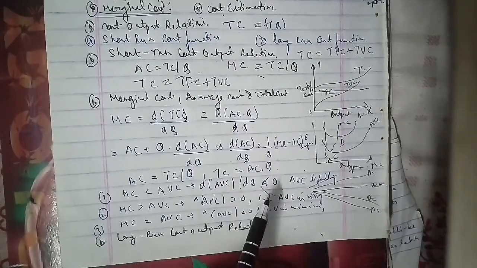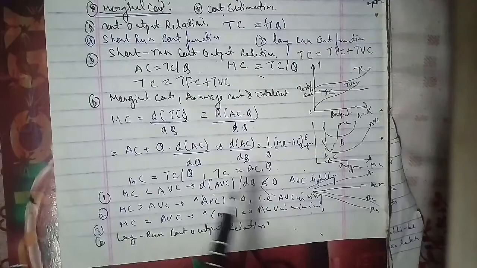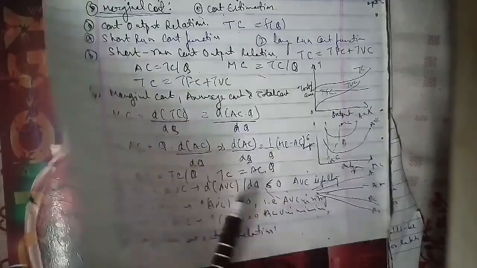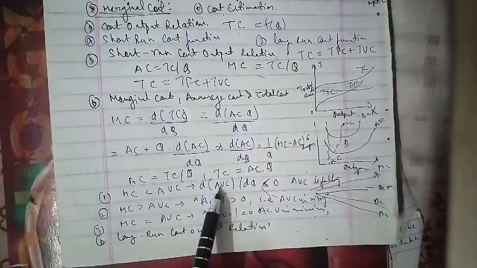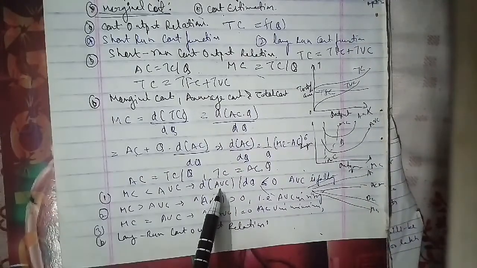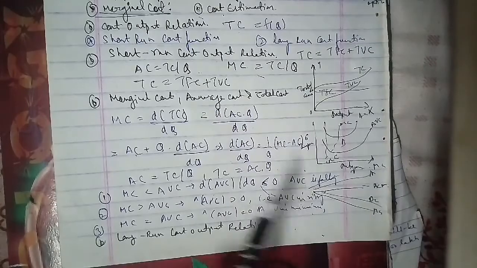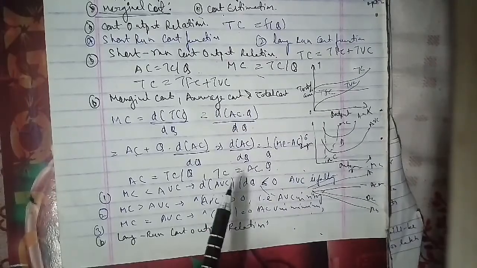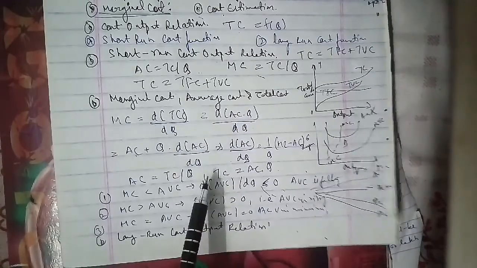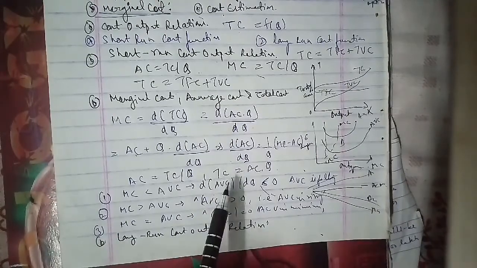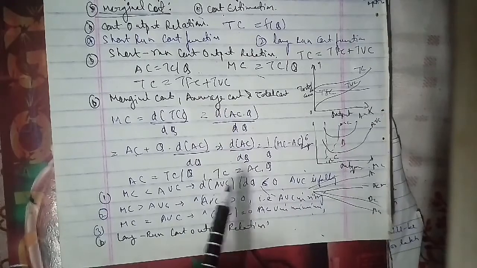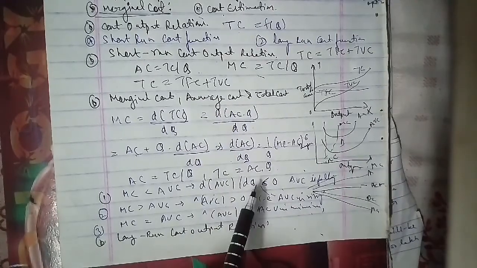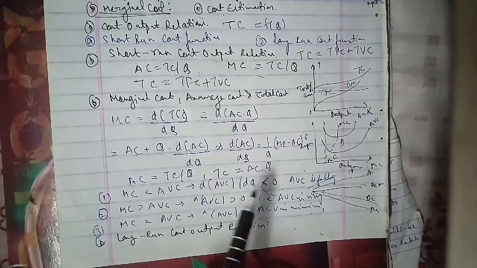The long run cost output relation implies the relationship between the total cost and the total output, as the change in production in the long run is possible by changing the scale of production. The long run cost output relationship is influenced by the law of returns to scale as well. In the long run, a firm has a number of alternatives in regard to the scale of operation.